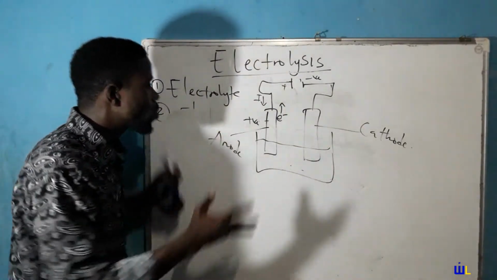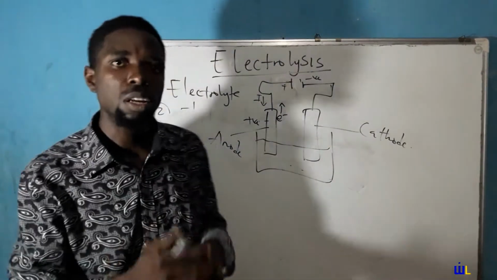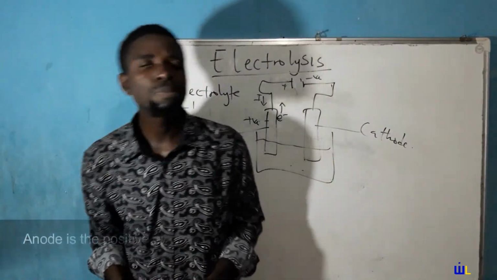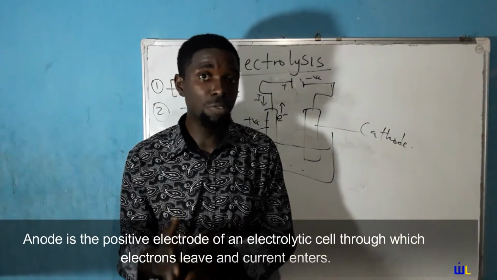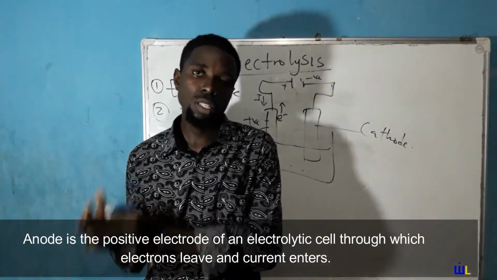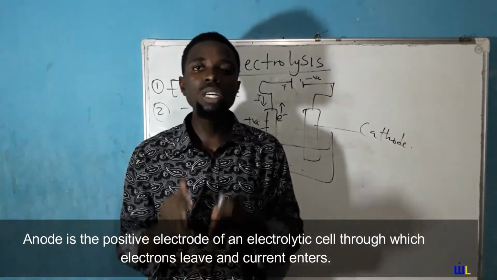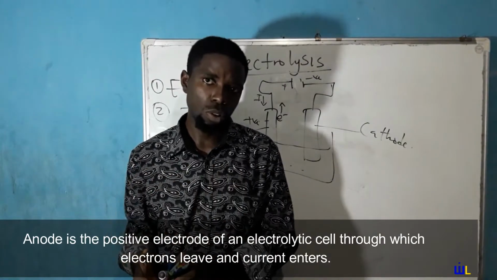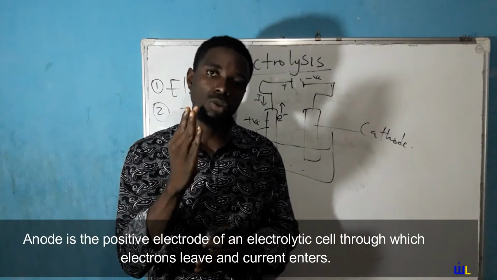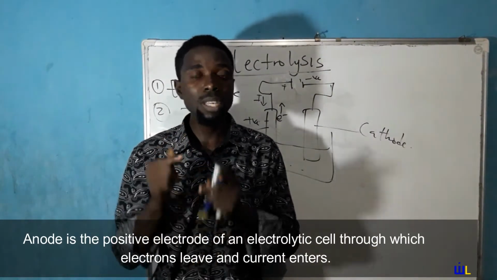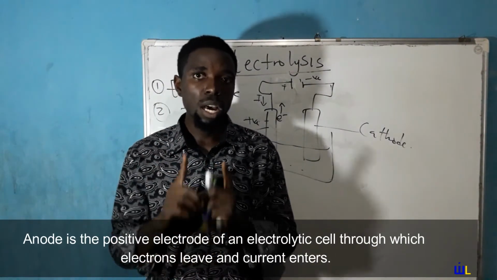So with all these properties put together, we can define the anode, specifically in an electrolytic cell, as the positive electrode through which electrons leave the electrolyte or current enters the electrolyte. I take it again.